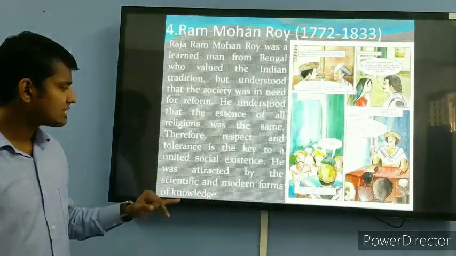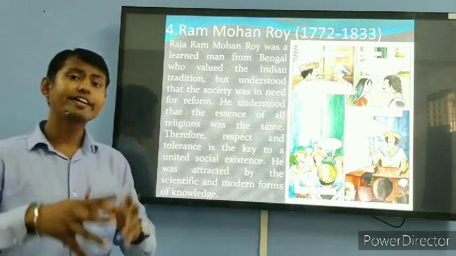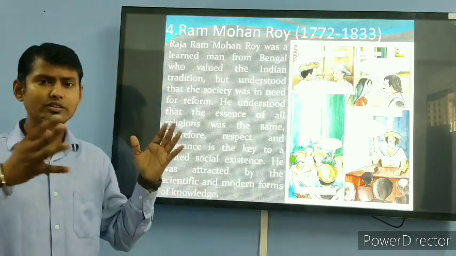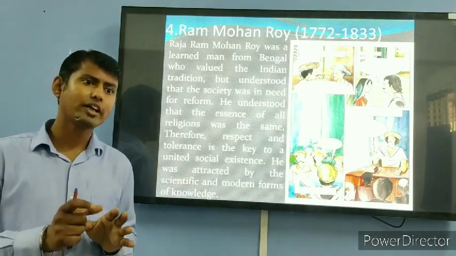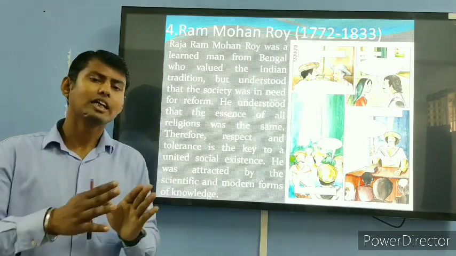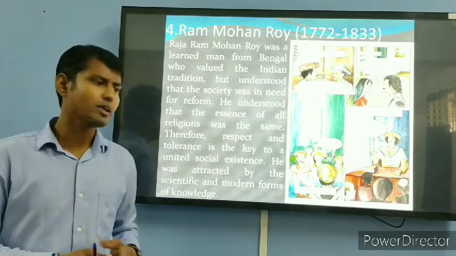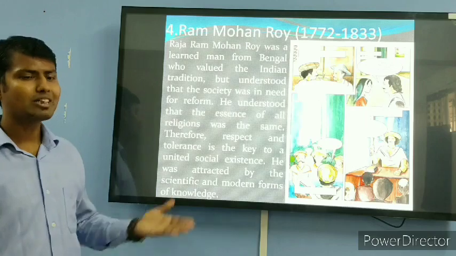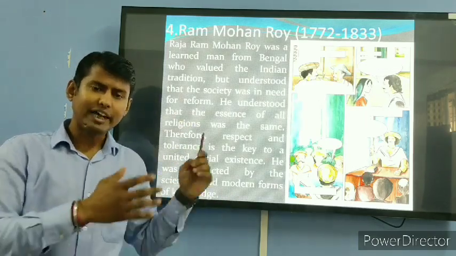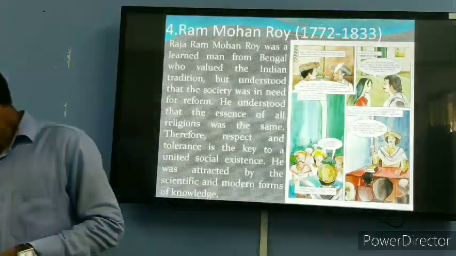He was attracted by scientific and modern forms of knowledge, and by the scientific temperament. He was not an orthodox person. He was not superstitious. He always used to have logical thinking, scientific thinking, and that approach he wanted to bring to the society also. That reform he wanted to make in the society. He wanted to educate the people with the scientific temper, so they would eradicate the kind of social practices that were happening at that time in that society.